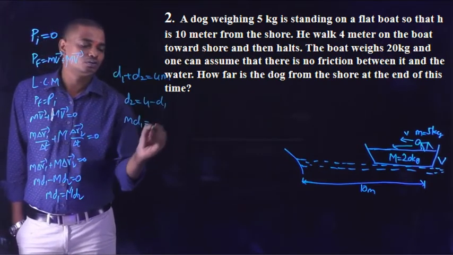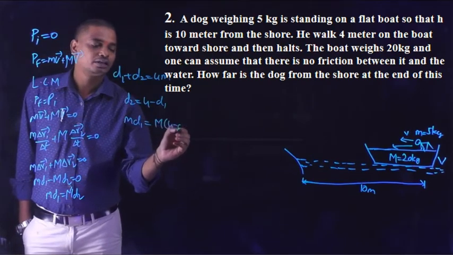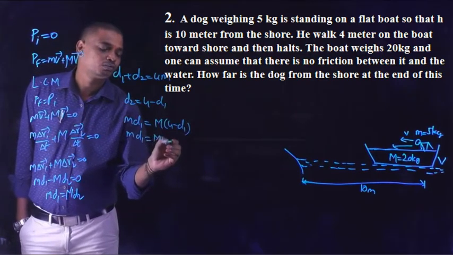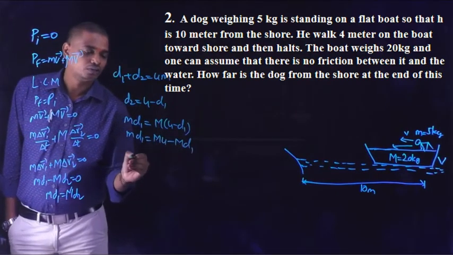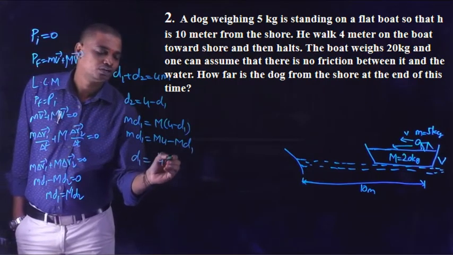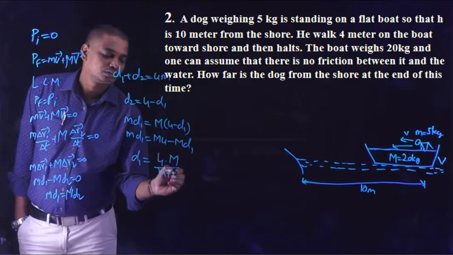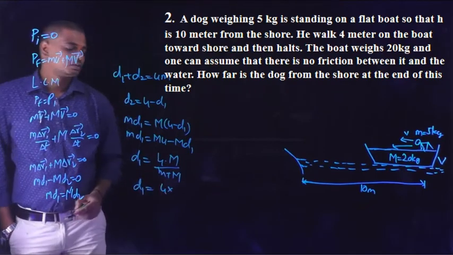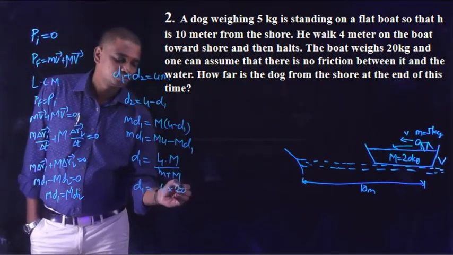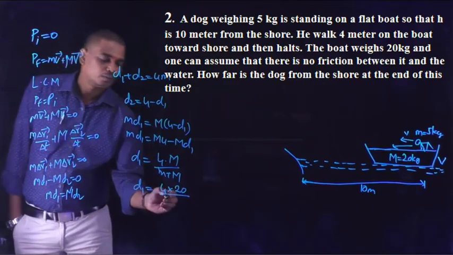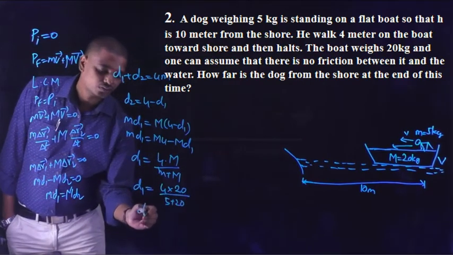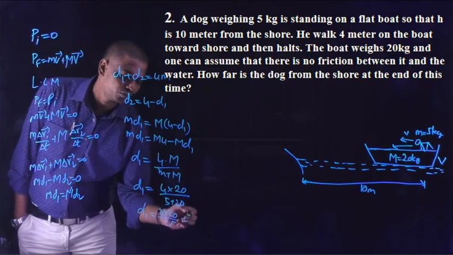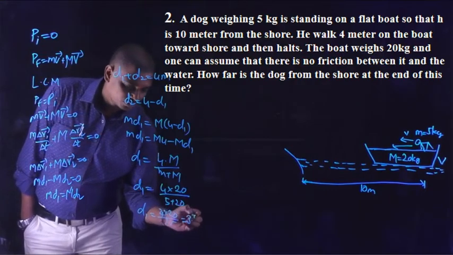So M into D1 is equal to capital M into 4 minus D1, or M into D1 is equal to capital M into 4 minus capital M into D1, from which D1 is equal to 4 into capital M by small m plus capital M. So D1 is equal to 4 into capital M, which is 20 kgs, divided by 5 plus 20. So D1 is equal to 4 into 20 by 25. By simplifying it, we can get it as 3.2 meters.